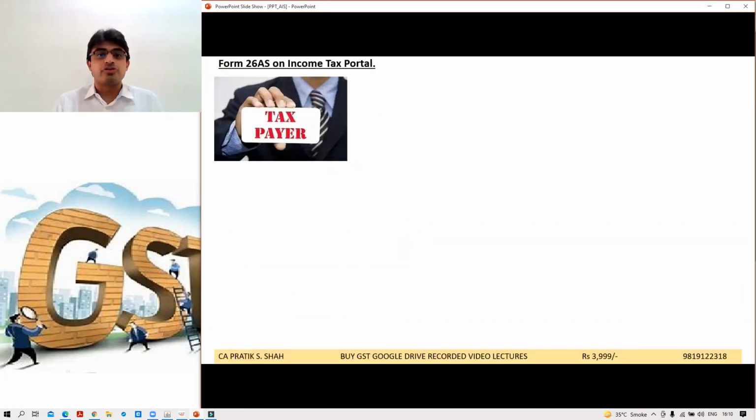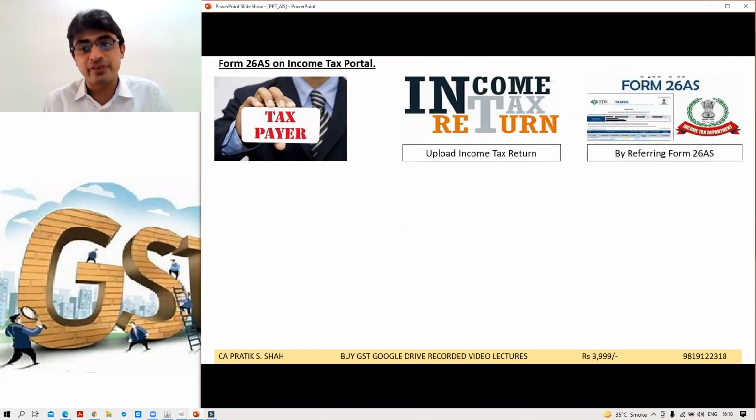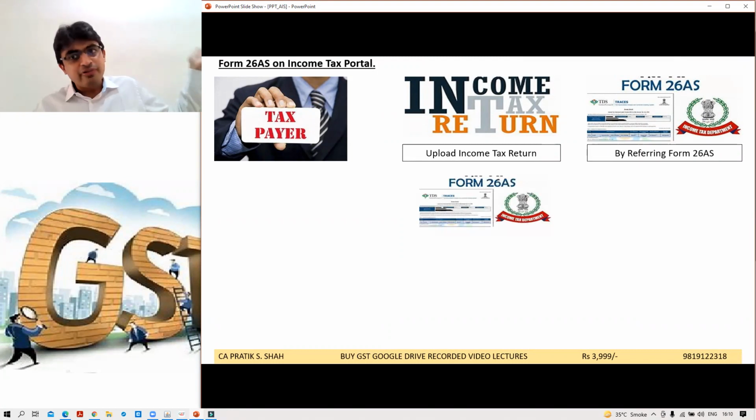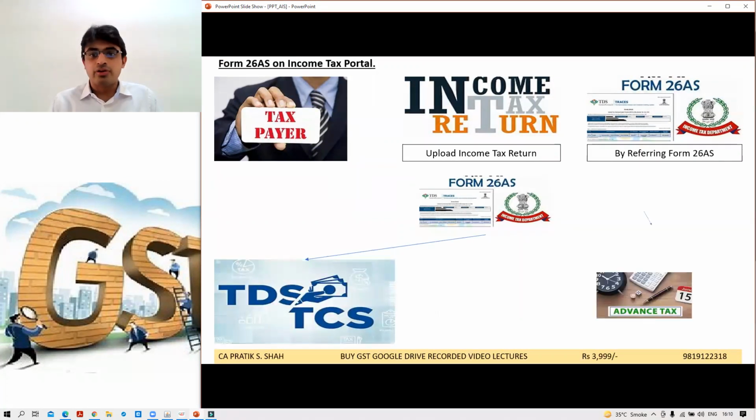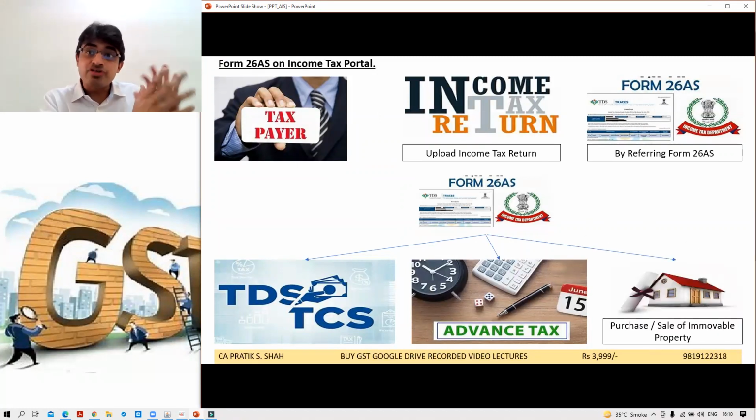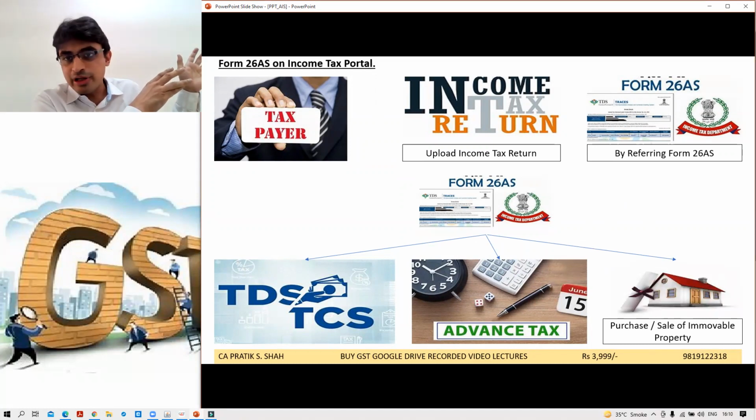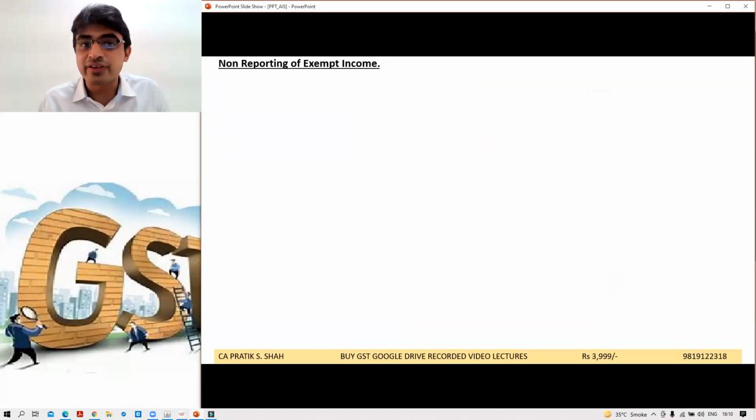Okay, so see this. First, all the taxpayers, me, you, etc., we upload the income tax return by referring to Form 26AS. In 26AS, we check TDS, TCS, whatever is deducted, correct? Whatever advance tax we have paid, if I have purchased or sold any kind of immovable property, all the information is available in 26AS. We refer to that and then we upload our income tax return.